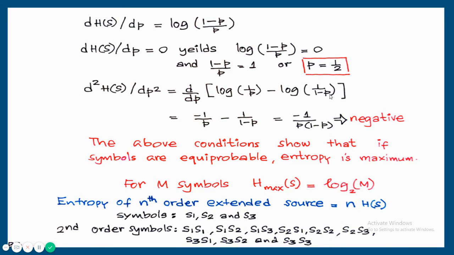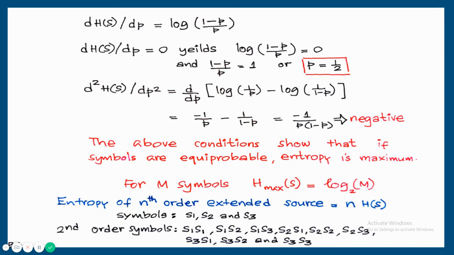So this indicates that if p is equal to 1 by 2 and 1 minus p is equal to 1 by 2, the entropy will become maximum. So the above conditions show that if symbols are equiprobable, entropy is maximum. For m symbols, H max is equal to log of m to the base 2. And the probability of each symbol will then be 1 by m.